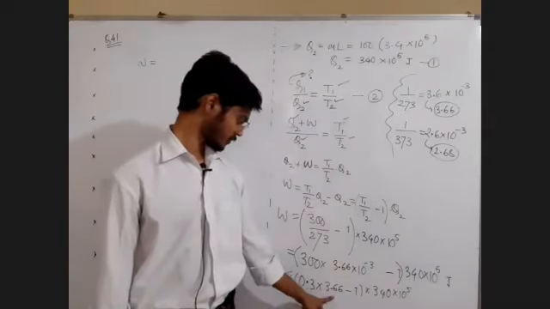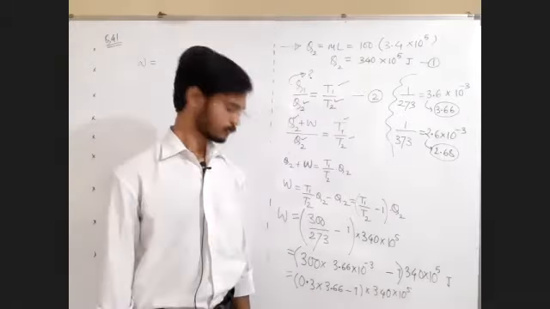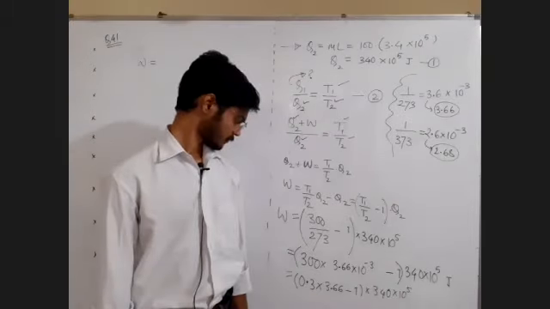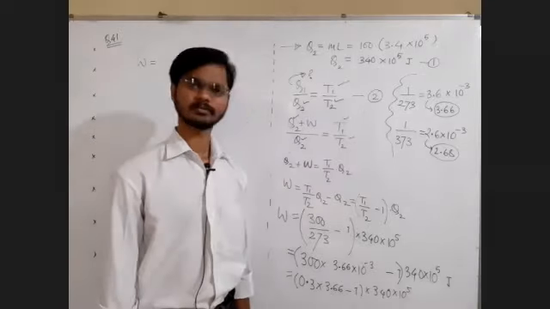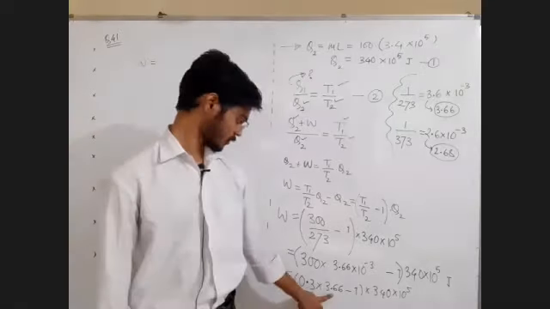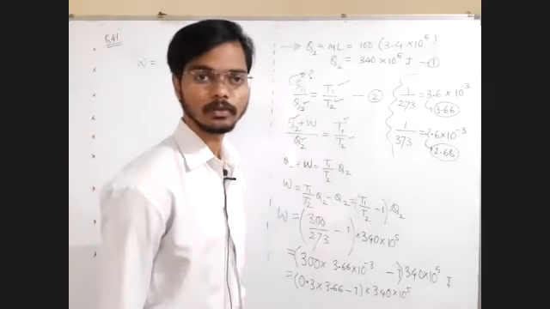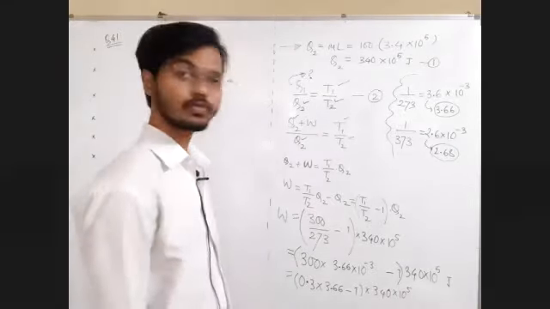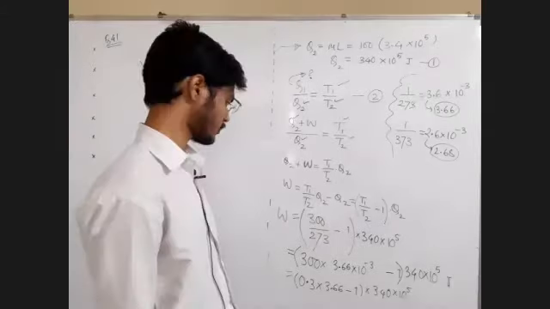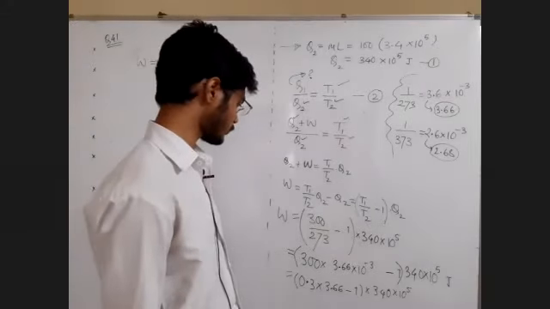This is 3.6 into 0.3. This multiplication is what? Prithviraj has written some answer. Okay, let's see whether we get the same answer or not.